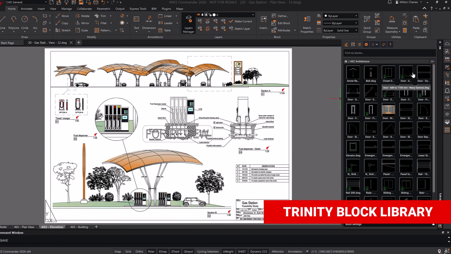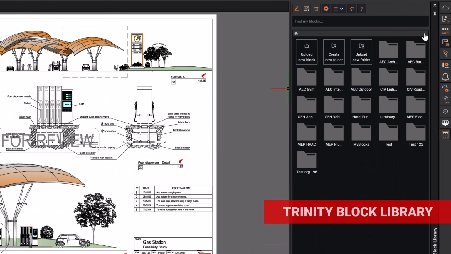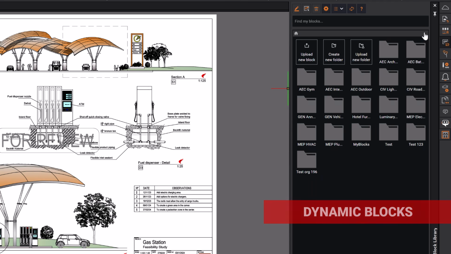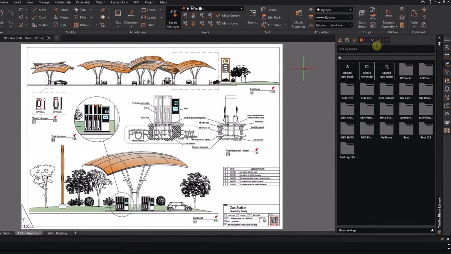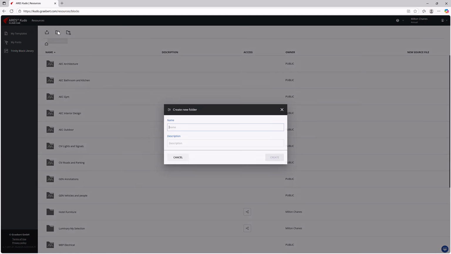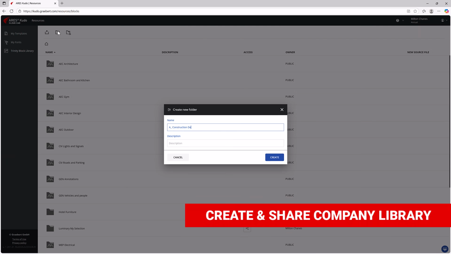In the Trinity block library, you find the same dynamic blocks available in the tool palettes, over 450 in total, and you can easily create more online libraries with your own blocks. A key advantage of the Trinity block library is that it centralizes all the blocks online. It makes it easy to create personal or company-wide libraries of blocks and dynamic blocks.